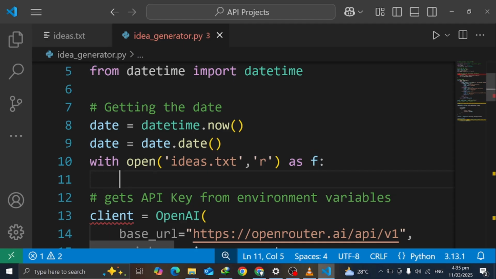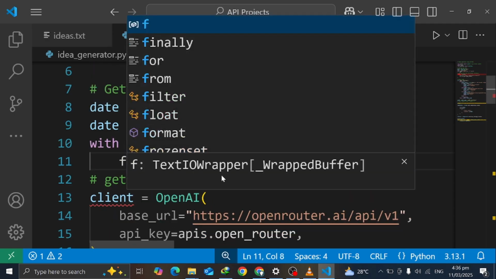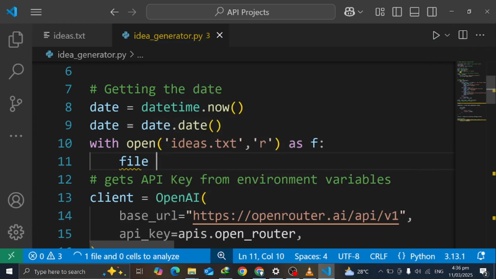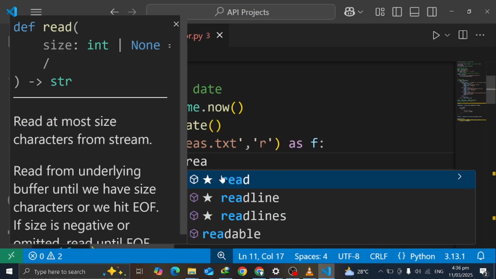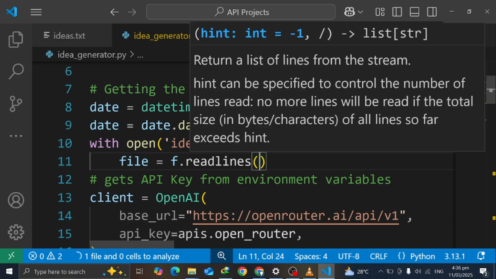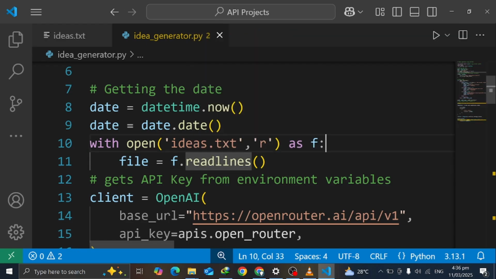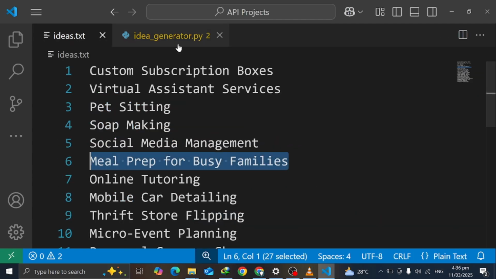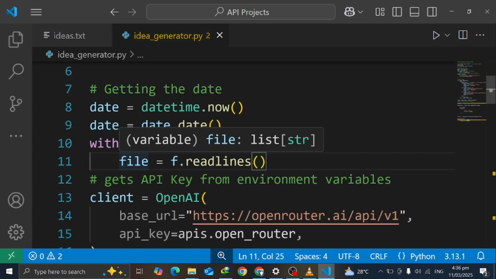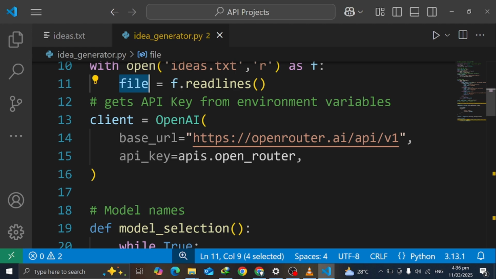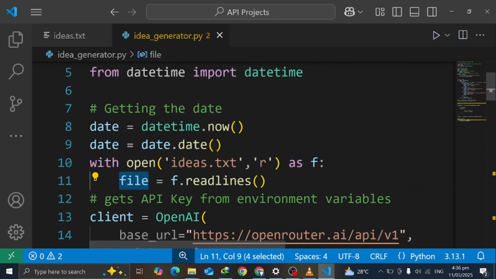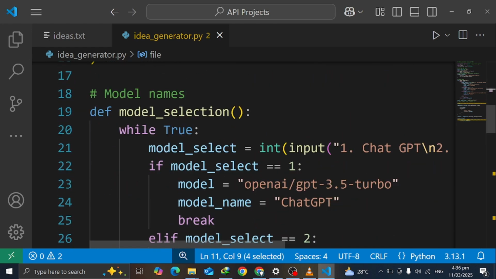Now you're reading all the lines in that file, you know, F name. And you be reading all the ideas, you know, line by line. You be reading in a list. Nti sɛ ɛnyɛ list ɛfrɛ no file. Nti ɛnyɛ list ɛfrɛ no file no.